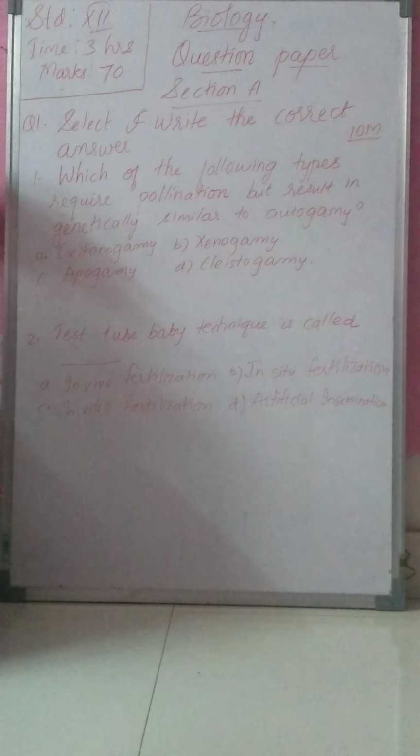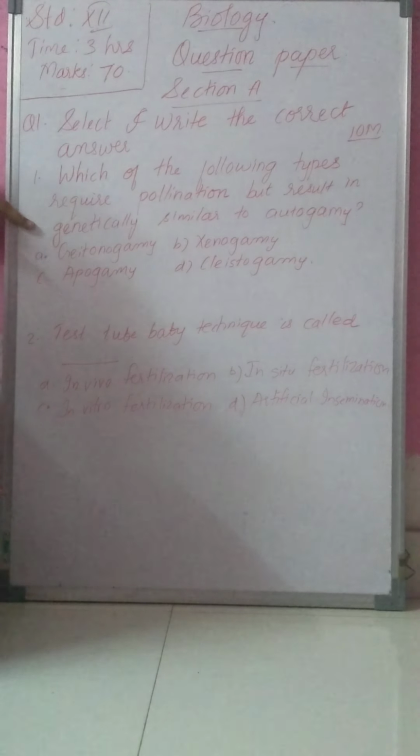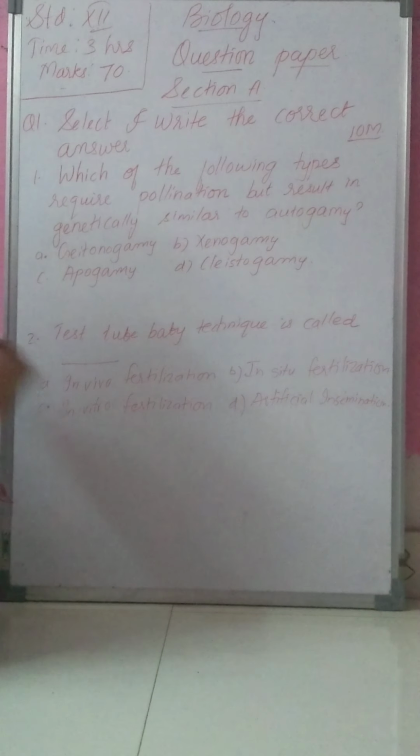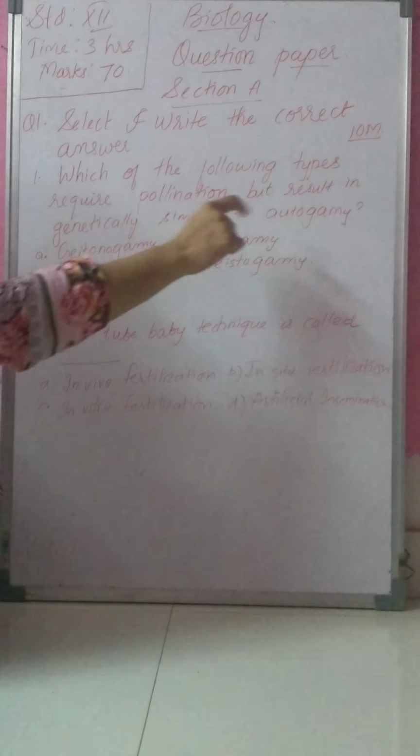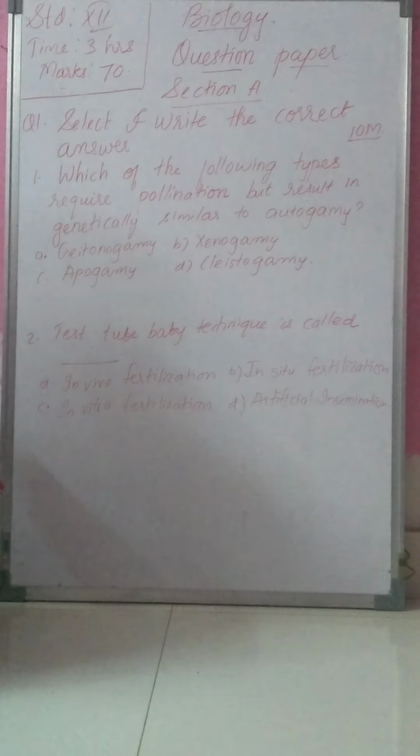See, I told you to read a question two times so that you will understand the question. What is the question? Which of the following requires pollination which results in genetically similar to autogamy? Autogamy is self-pollination.